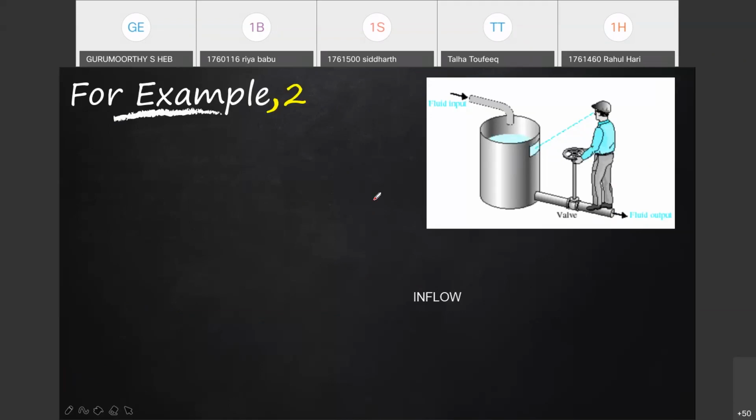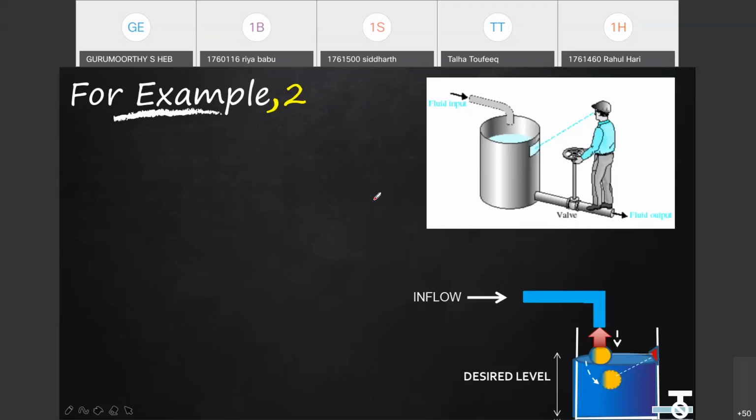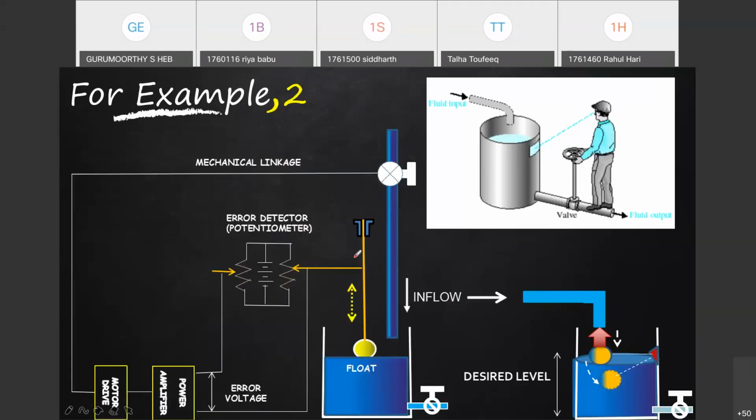Normally these are connected in different ways. One of the simple ways is thinking of a float which floats on the water. When you have water in the tank, it has a particular position, and this position depends upon the level of water in the tank.